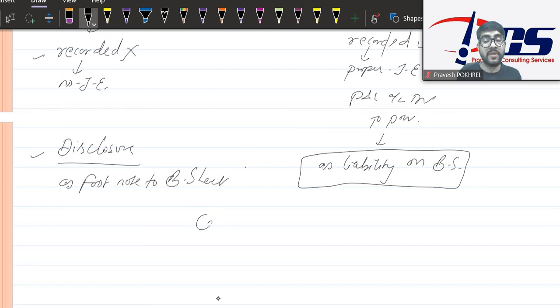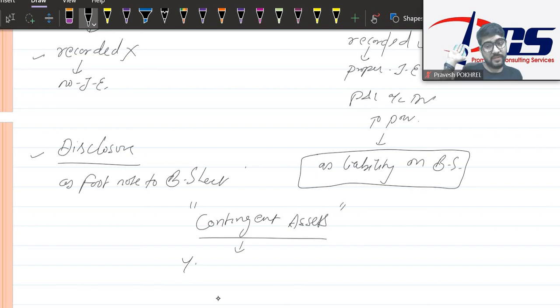But what about contingent assets? What does the prudence principle say? The prudence principle will say that please, you don't even need to disclose it.